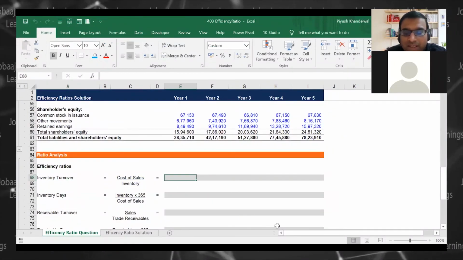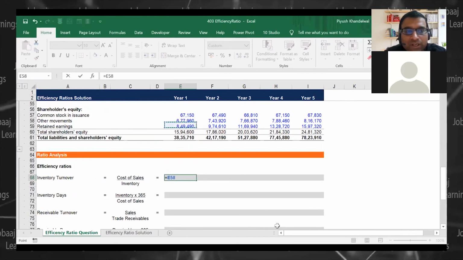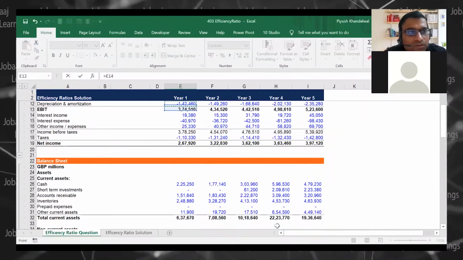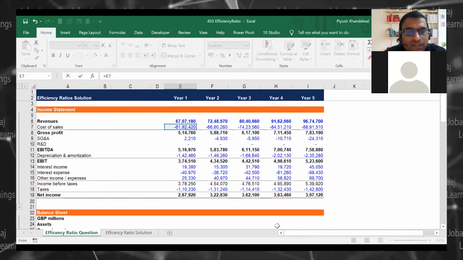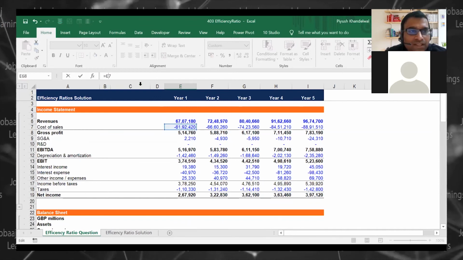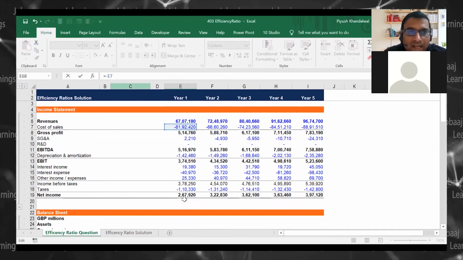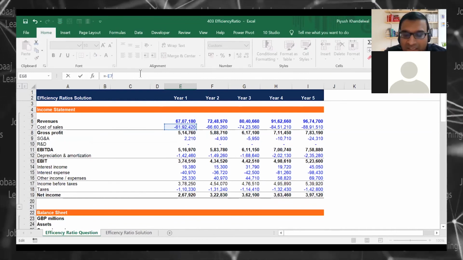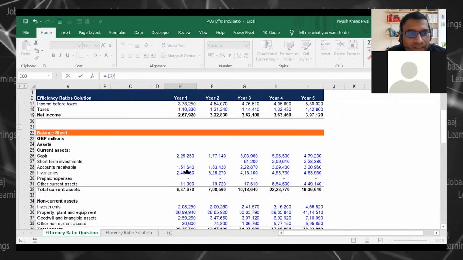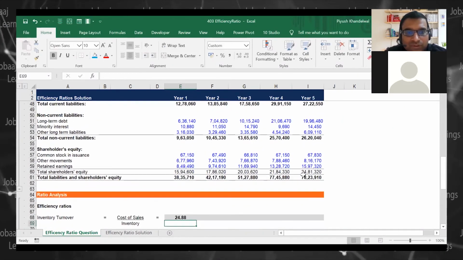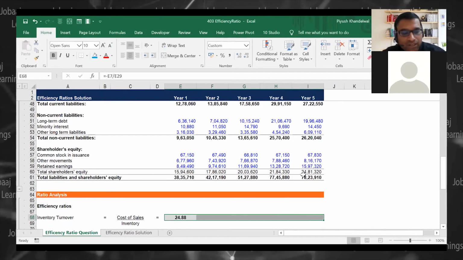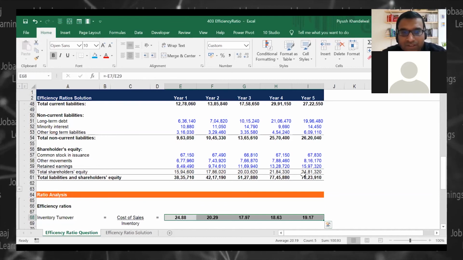So let us calculate the inventory turnover ratio. Cost of sales. So what is cost of sales? Cost of sales is here. Again, there is a negative item. So for cost of sales, because it is minus, I'm just putting a minus so that the ratio comes out correctly, by inventory. I will do it for all the years, right?